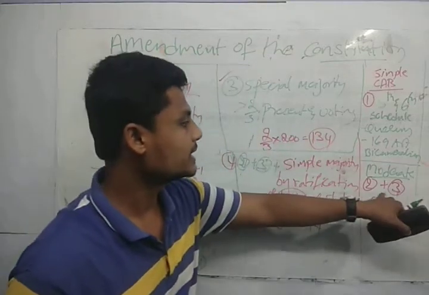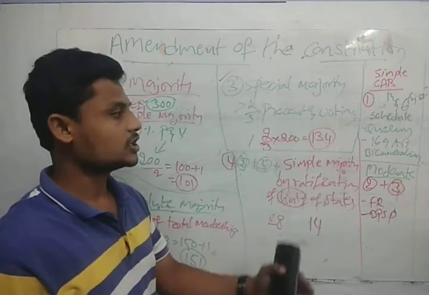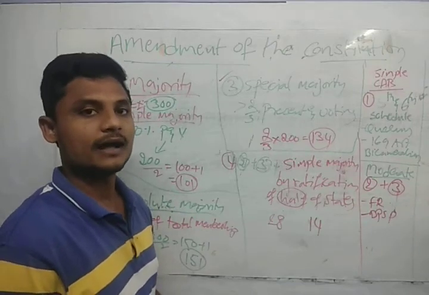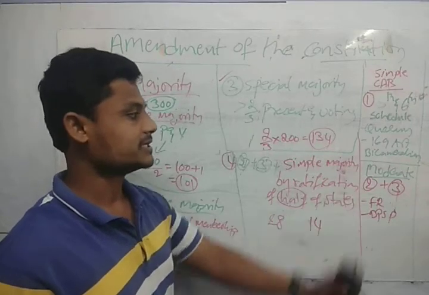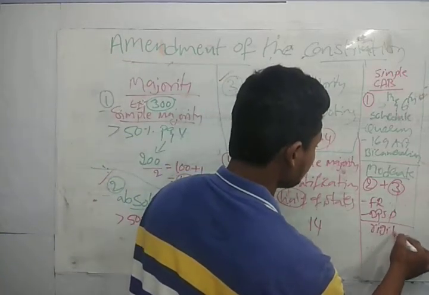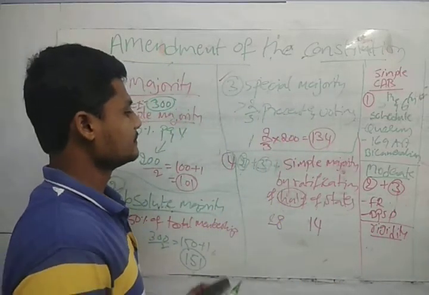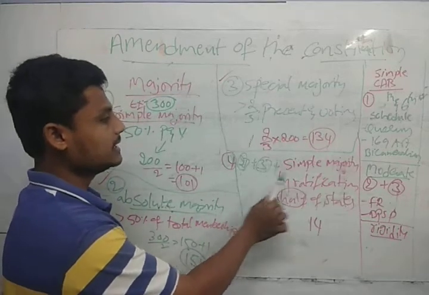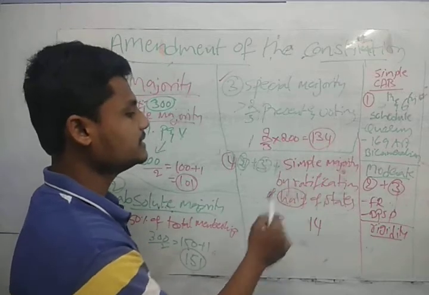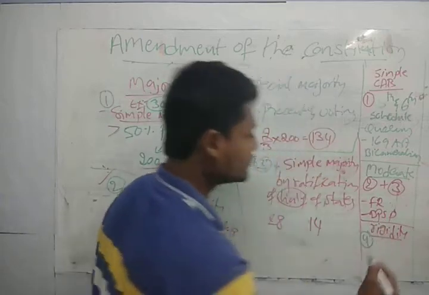Done. So these two conditions have to be satisfied, that is the absolute majority and the special majority. In the constitution it is simply called special majority under article 368. After that we have the rigidity. To amend the rigidity we should go for the fourth one, that is 2 by 3 and simple majority by ratification of half of the states. I should go for the fourth one.